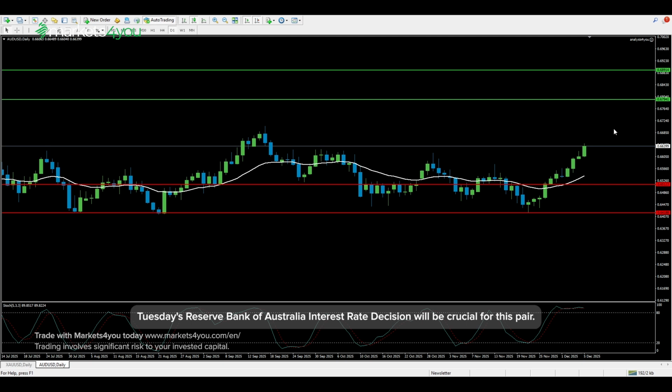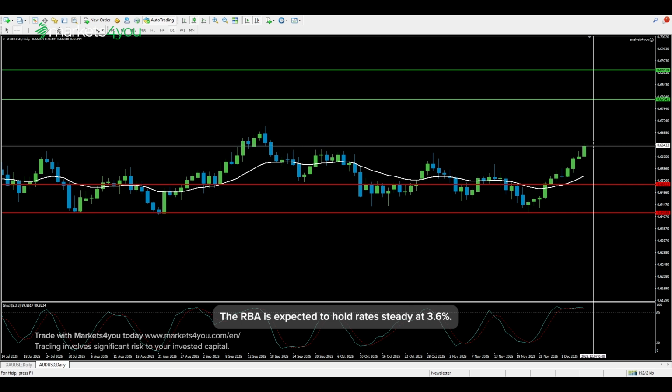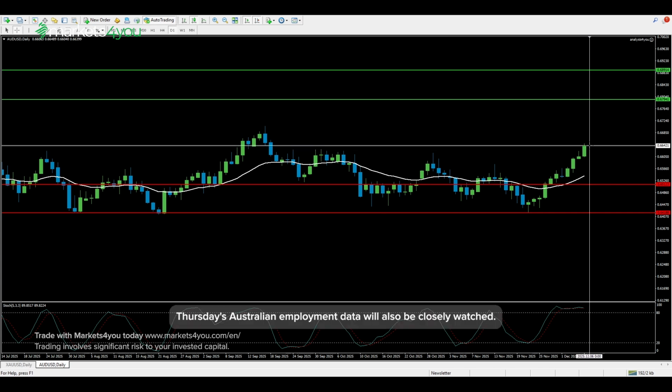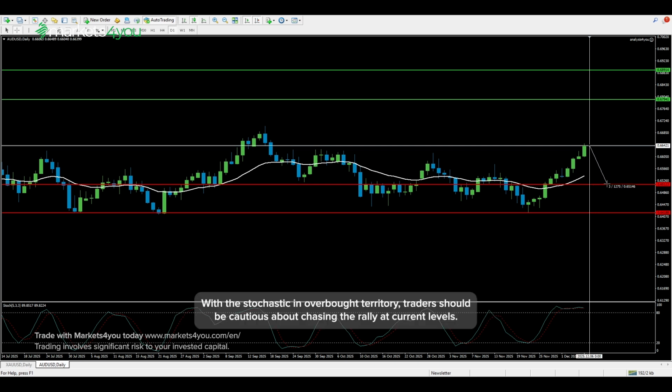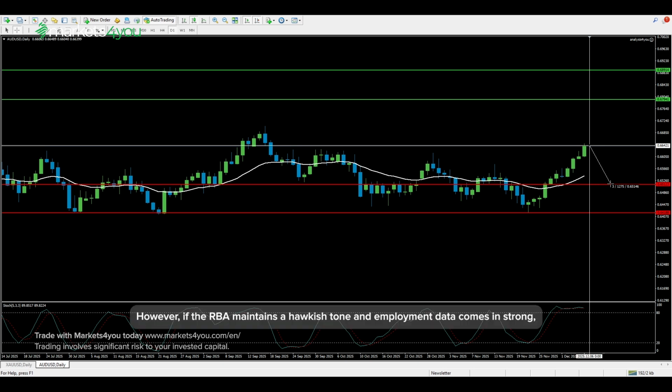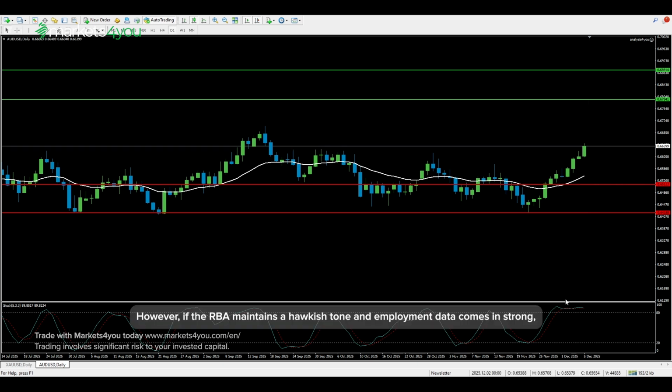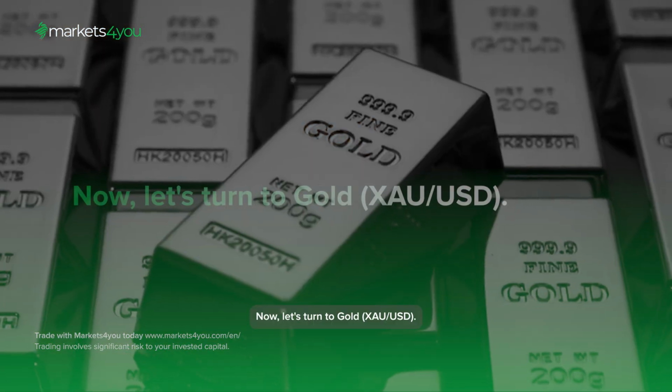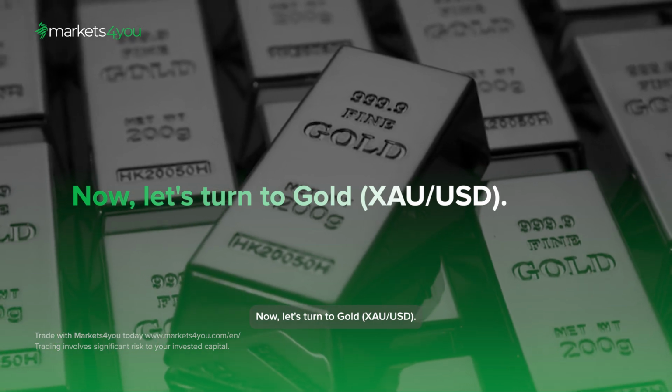Tuesday's Reserve Bank of Australia interest rate decision will be crucial for this pair. The RBA is expected to hold rates steady at 3.6%. Thursday's Australian employment data will also be closely watched. With the stochastic in overbought territory, traders should be cautious about chasing the rally at current levels. However, if the RBA maintains a hawkish tone and employment data comes in strong, the pair could push toward the 0.6794 resistance level. Now, let's turn to gold, XAU/USD.